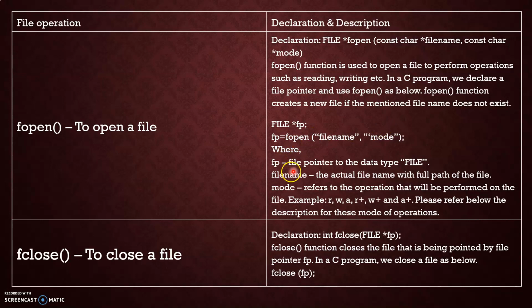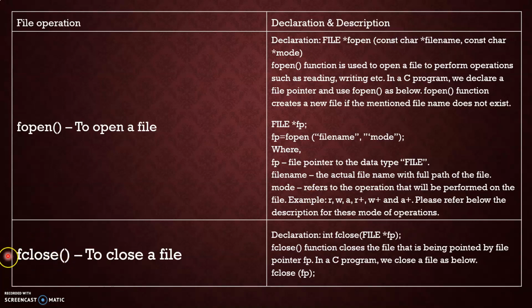I have given the syntax. fp is the file pointer to the data type FILE. Here FILE is the data type for the file, and file name is the actual file name with the path, a.txt, b.txt, or you can give the path. And what type of mode? That means in which mode I want to perform the operation, R for read or W for write, anything.